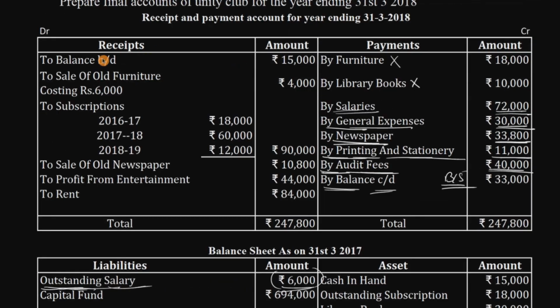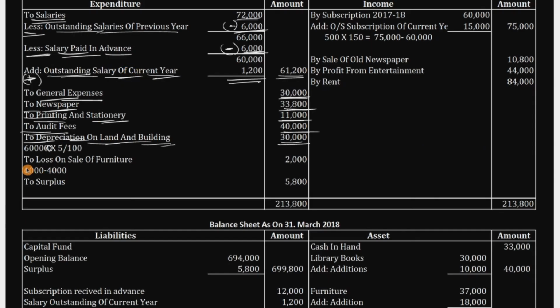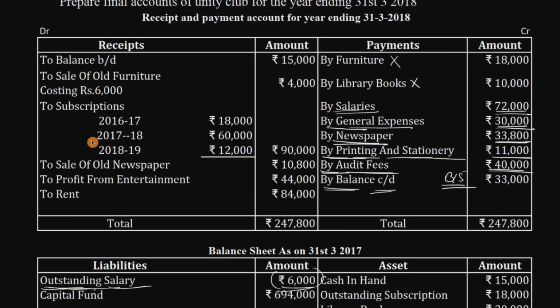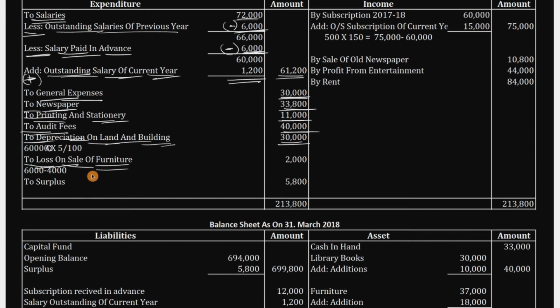If we come back to the receipt side, we'll start posting the receipt side. Even though we have this loss on sale of furniture, 2,000, I'll tell you when to enter. Don't enter now. Right now I showed you this should be entered, but when you're writing an exam you can't guess when to write. I'll tell you when to write. Right now don't write that one, because we have still not crossed that.